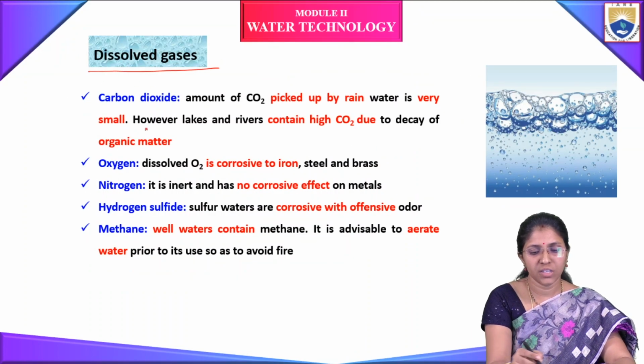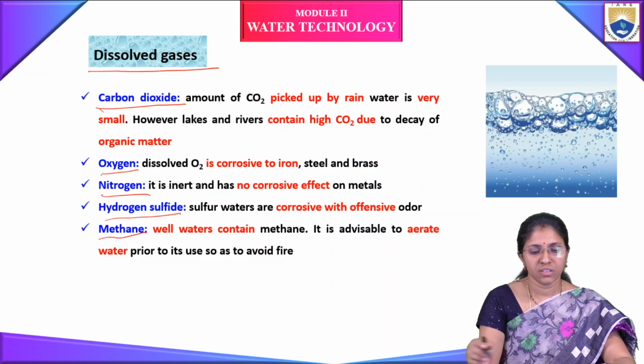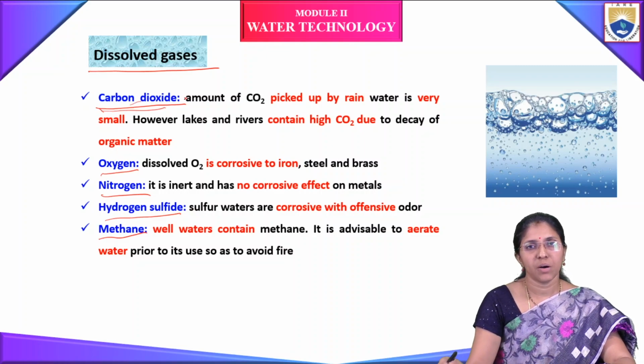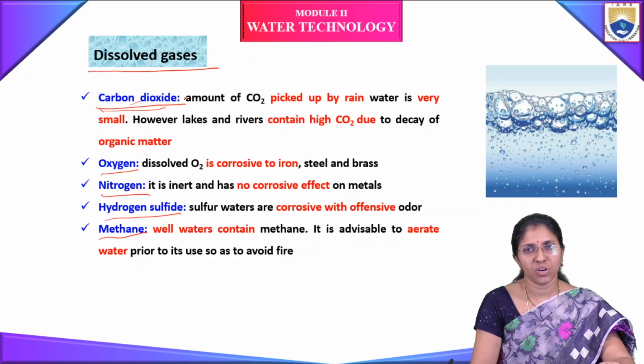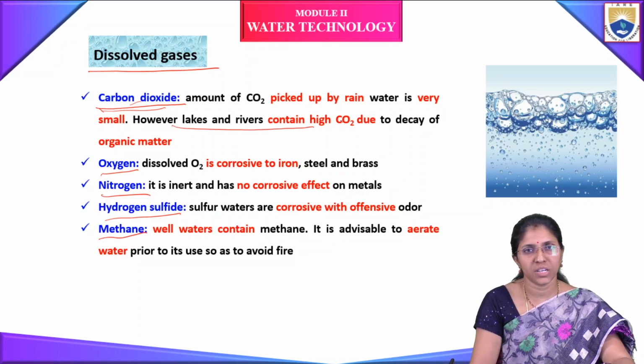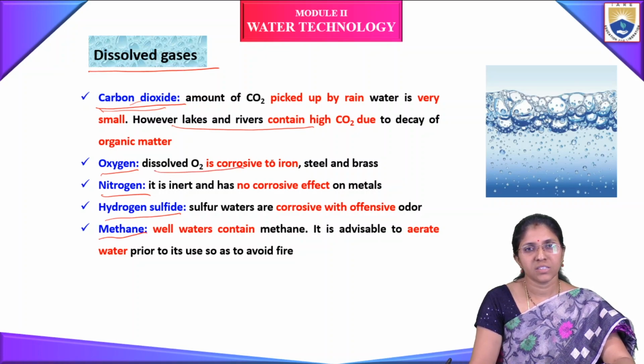Dissolved gases: the water contains carbon dioxide, oxygen, nitrogen, hydrogen sulfide and methane. These are the dissolved gases present in the water. The amount of carbon dioxide picked up by rainwater is very small. However, lakes and rivers contain high CO2 due to decay of organic matter. Oxygen, which is dissolved oxygen, is corrosive to iron, steel and brass.